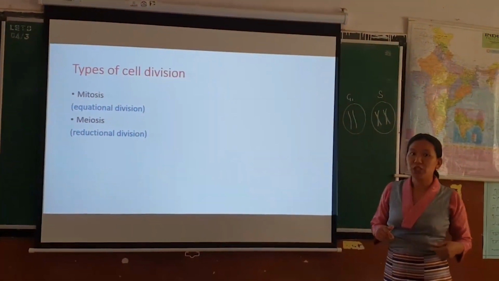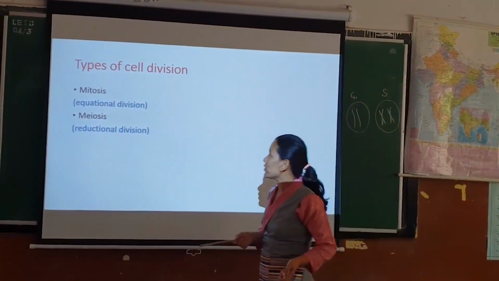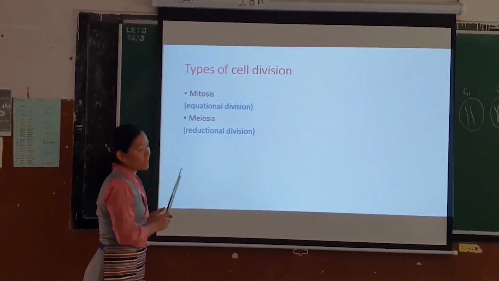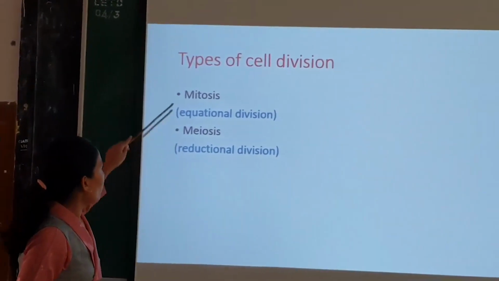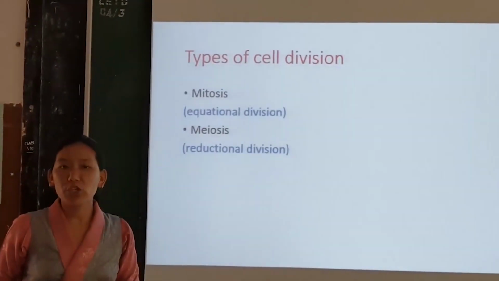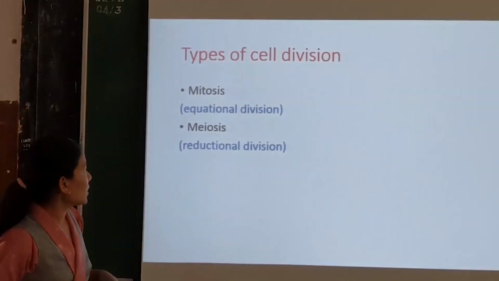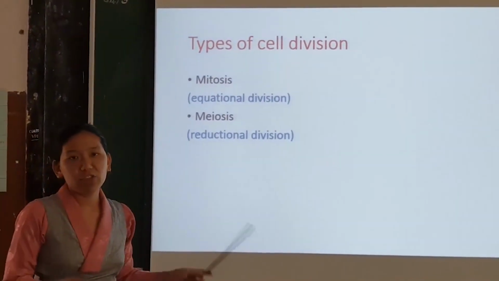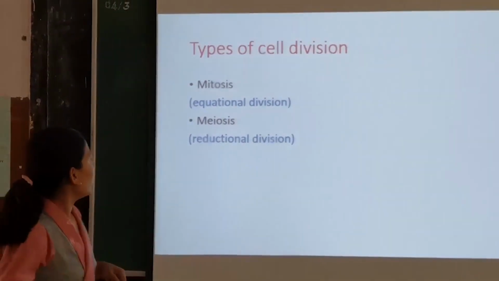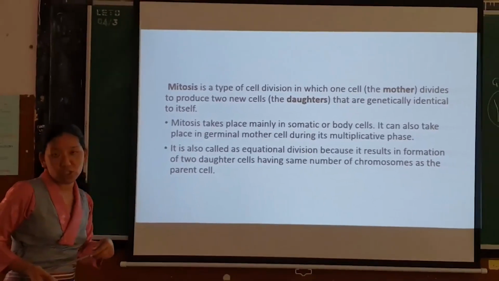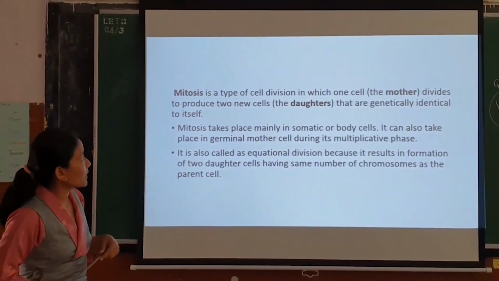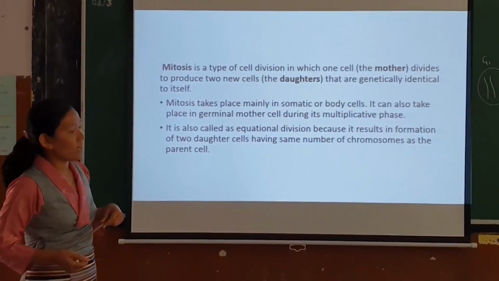Okay, now let us look at the types of cell division. There are two major types of cell division, that is mitosis and meiosis. Mitosis is also called equational division, and meiosis is called reductional division, which we shall see.